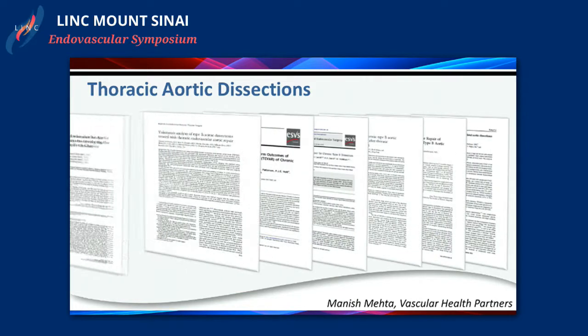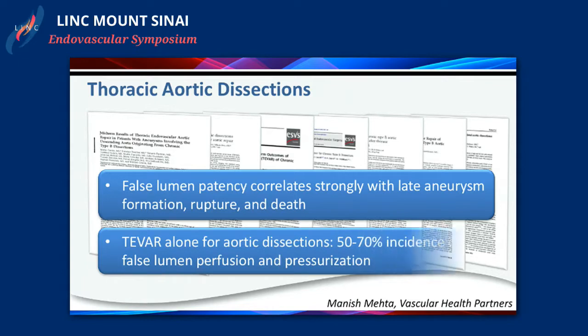There's lots of evidence that says if you simply do TEVAR without addressing the false lumen at the time of initial repair or in a chronic situation, there is a late increased risk of aneurysm-related rupture and death. And obviously, with TEVAR alone for aortic dissection, 50 to 70% of false lumens might stay perfused.